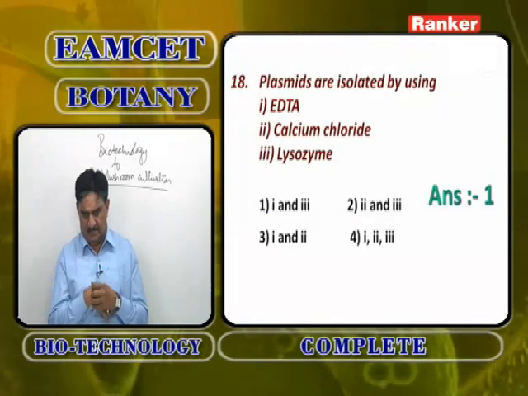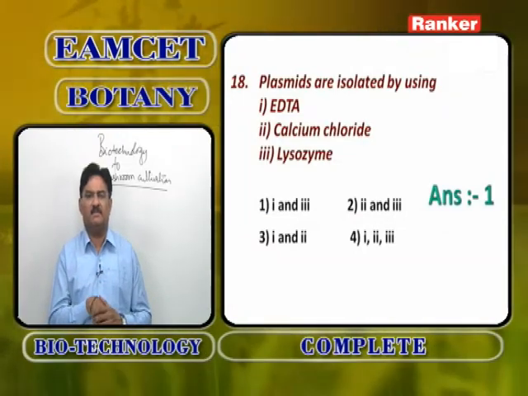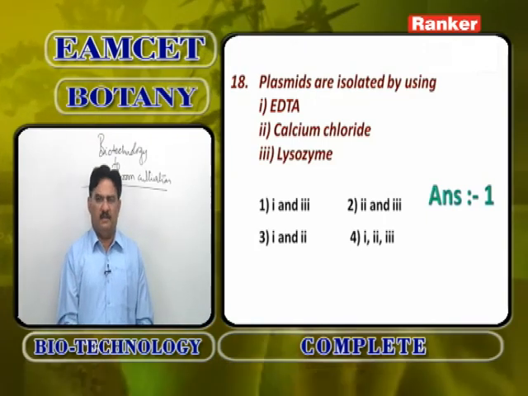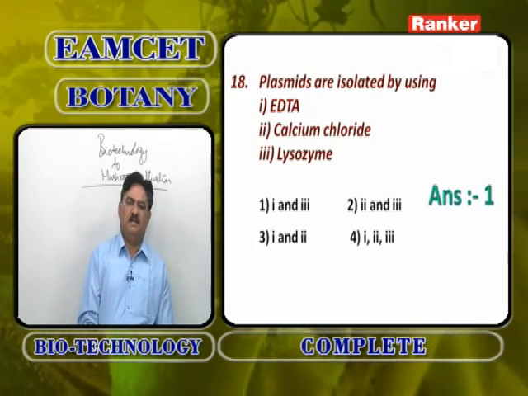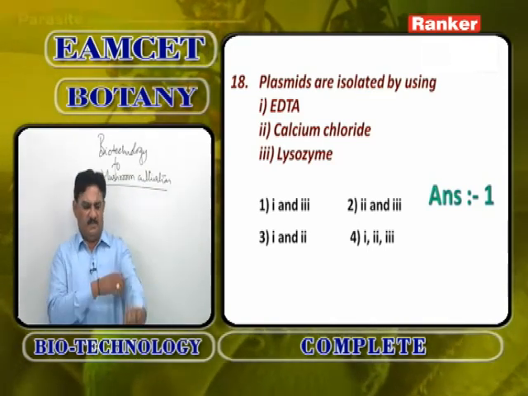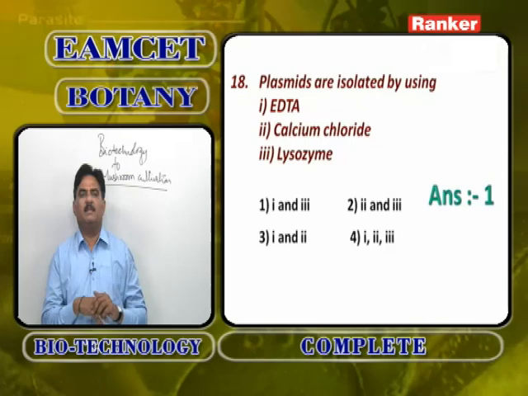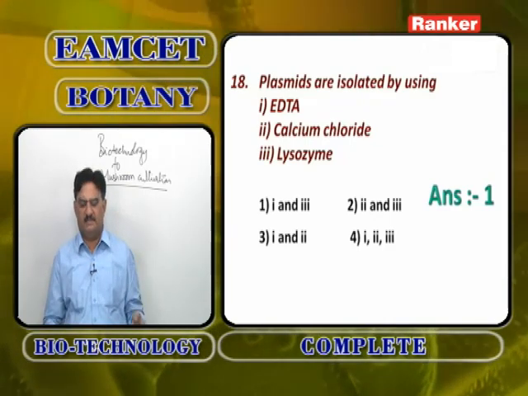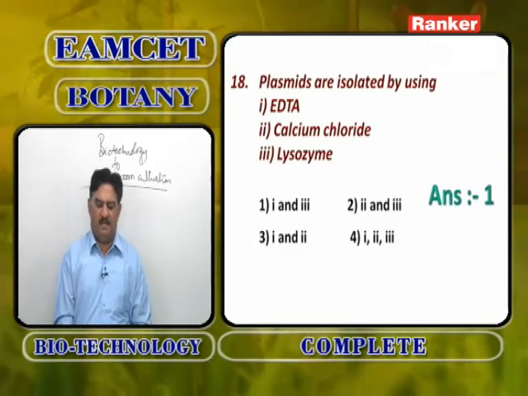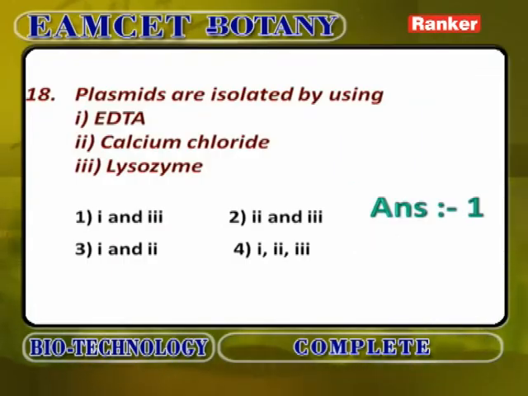How the plasmid is taken out: first, the bacterial cell is treated with lysozyme. With lysozyme, the cell wall is broken. Then a chemical called EDTA, ethylene diamine tetraacetic acid. After that, the cell is centrifuged in sodium lauryl sulfate. By all these things, the plasmid will come out. So, here plasmids are isolated by using ethylene diamine tetraacetic acid, EDTA and lysozyme.